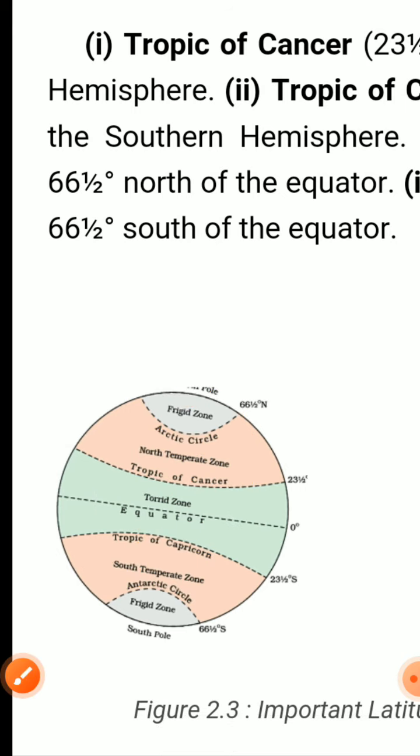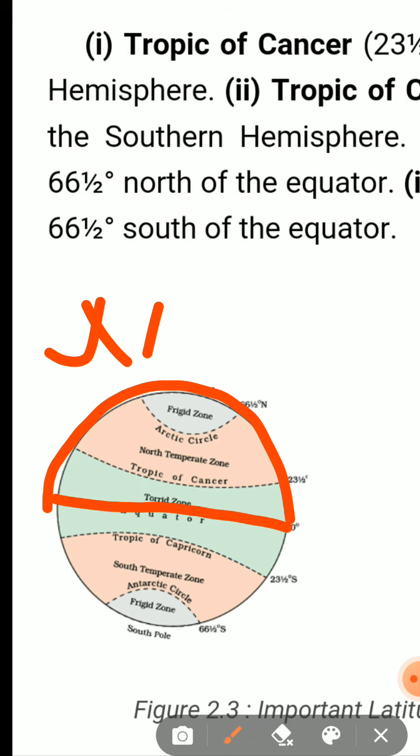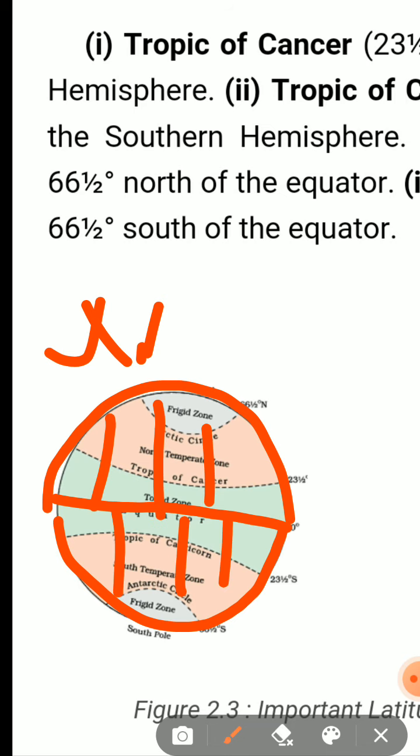You can see here this is your equator, and the northern side of the equator is called the northern hemisphere. The lower part of the equator is called the southern hemisphere. This is your northern hemisphere, this is your southern hemisphere.